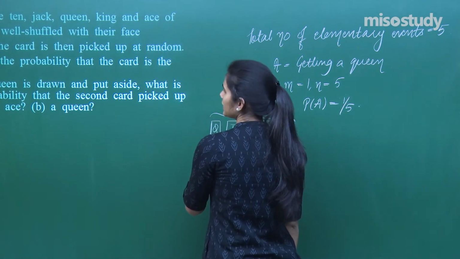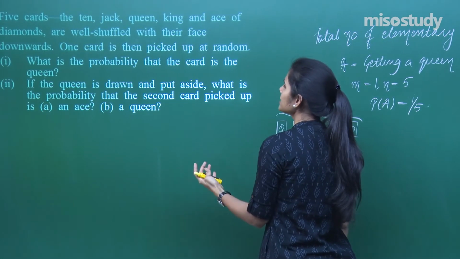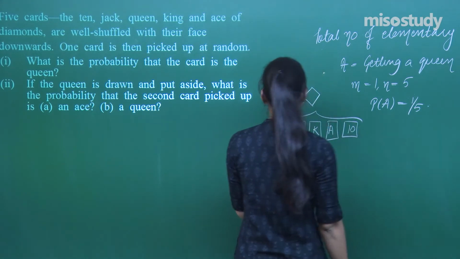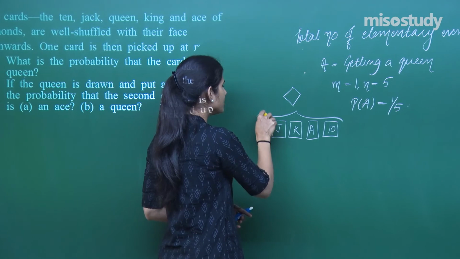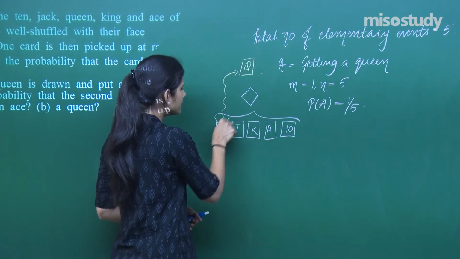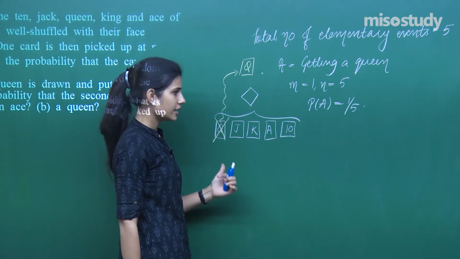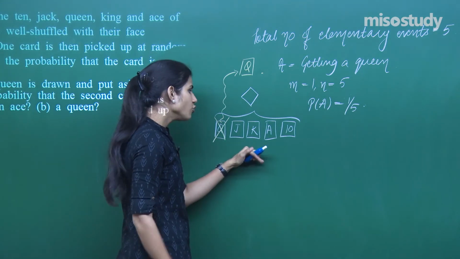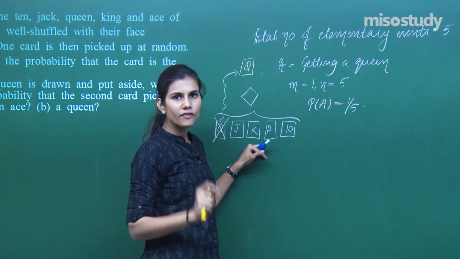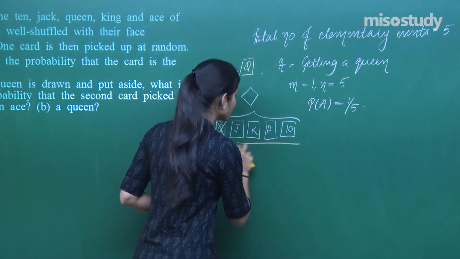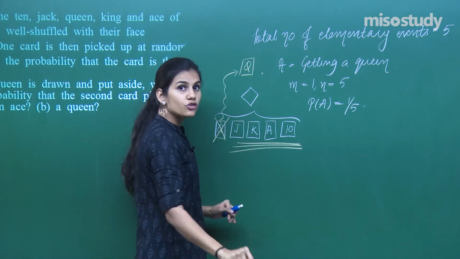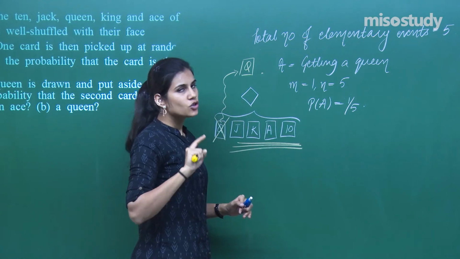Next point says that if the queen is drawn and put aside, what is the probability that the second card picked up is an ace? Now see, if you pick up this queen and you put it aside, that means it is removed from this collection. Now you are going back to the collection. If you are now going back to the collection to withdraw one card, now the possible outcomes have been reduced from 5 to 4 because withdrawing a queen is not my outcome.